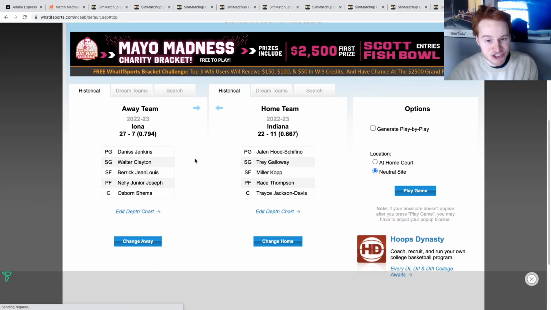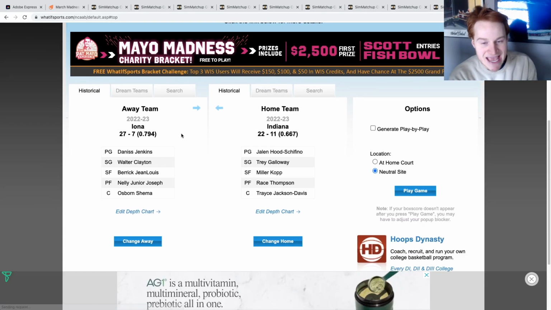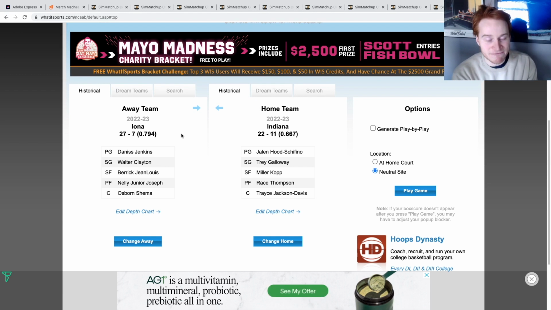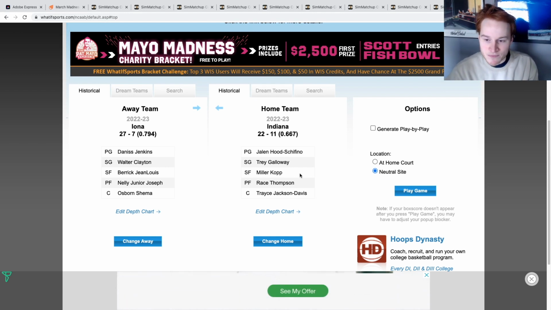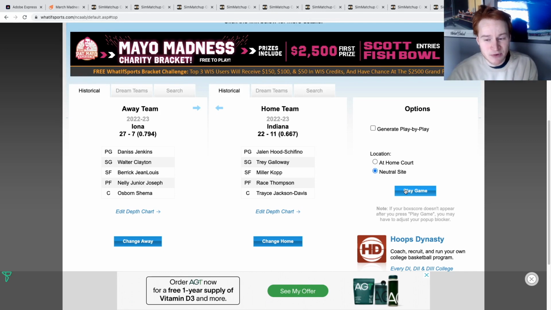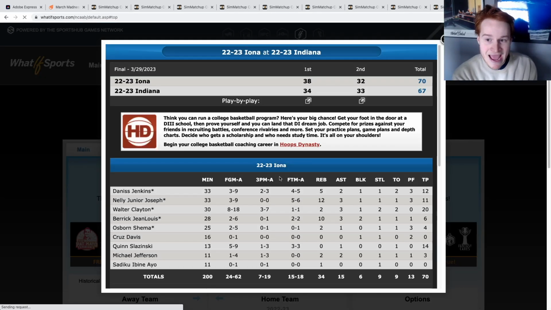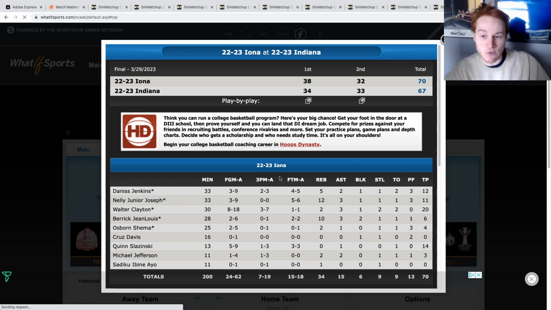And the final matchup here, it's going to be Iona taking on Indiana in a 4v13 game. We would expect Indiana probably sitting at about 6-point favorites coming into this game. And Iona with a major upset there in a 4v13 game. Iona pulls it off and they will be advancing.